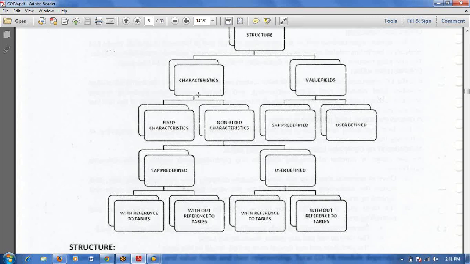Characteristics are mainly of two types: fixed characteristics and non-fixed characteristics. Fixed characteristics we won't create; SAP creates them. Non-fixed characteristics are also of two types. SAP provides some characteristics that you can use, and if you don't want them, you can create your own characteristics. If you create your own characteristic, you can use it with a reference table or without a reference table. If you define it without a reference table, normally we maintain the derivation rules. If you create a characteristic with a reference table, there is no need to maintain derivation rules.